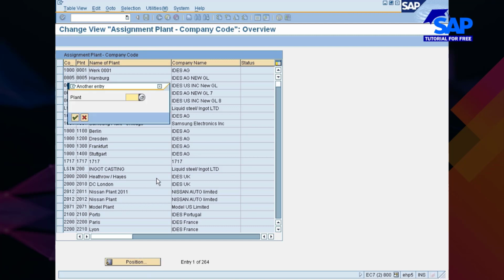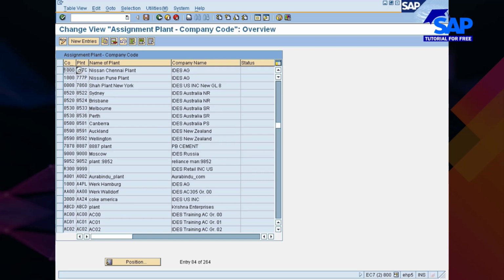Okay, so let's see. Your plant is 77C. You look at here, the 77C and 77P plants are connected with company code 1000. Is this relationship correct? This is not correct, right?